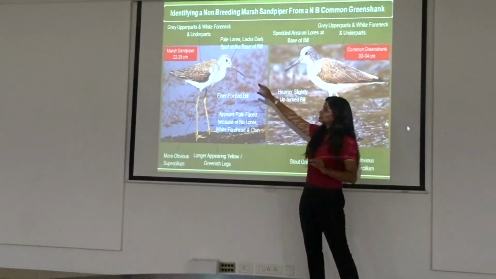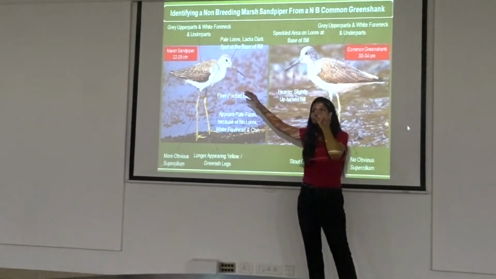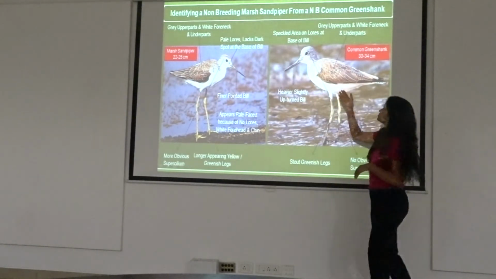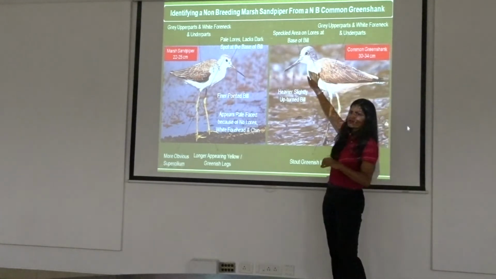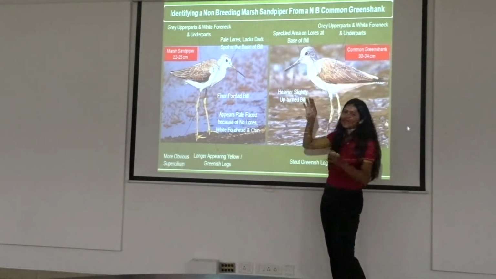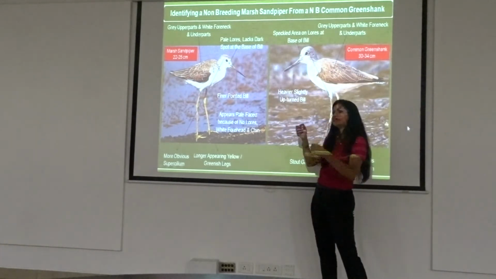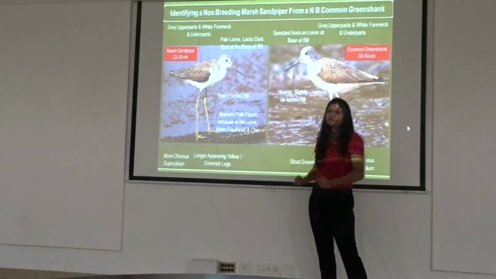So this is a greenshank. Because it has a lore, it looks different from the marsh sandpiper, which has a very plain face because it doesn't have a lore. Whereas this one does not. Now, why am I telling you this, though a greenshank has a slightly upcurved bill, right? This has a straight bill. Still I told you to look at the lore. I could have told you about the bill, no?